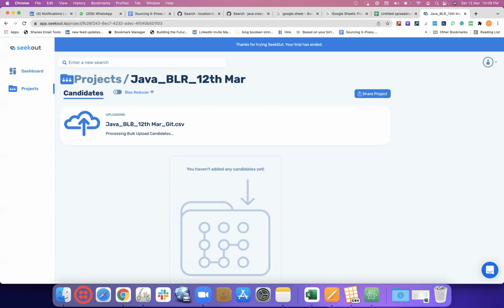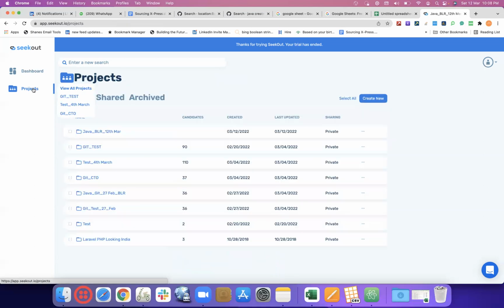Let's go to projects. It's doing its job in the backend. Okay, 89 candidates already uploaded. There were 91, right? Let's have one last refresh. Okay, 89. In our sheet, first was a name. Okay, maybe 89 to 90 profiles only.